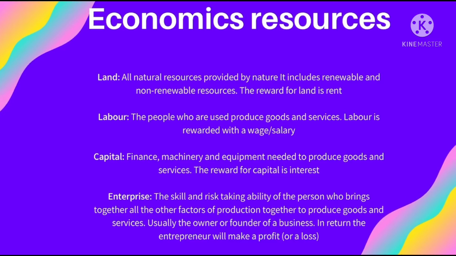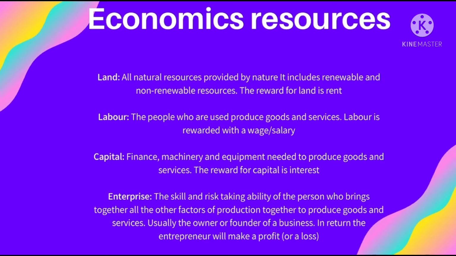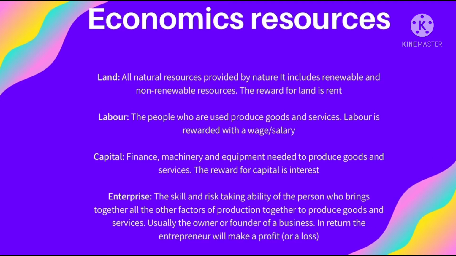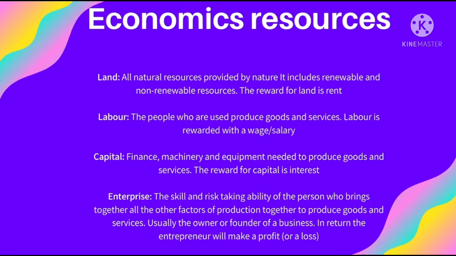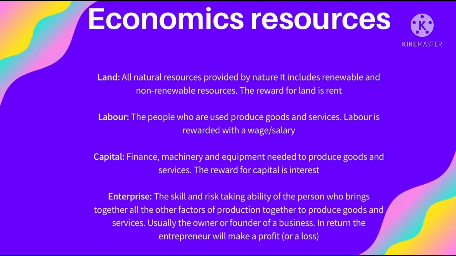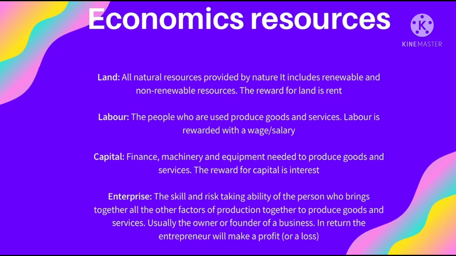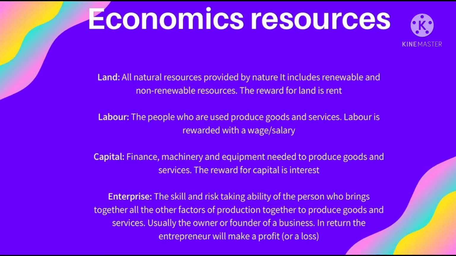This is a resource type. The people are used to produce the goods and services, and the labor will be rewarded with a wage or salary. Then capital can either be finance or machinery and equipment. It can mean both of these, and these are needed to produce goods and services. The reward for capital is interest.